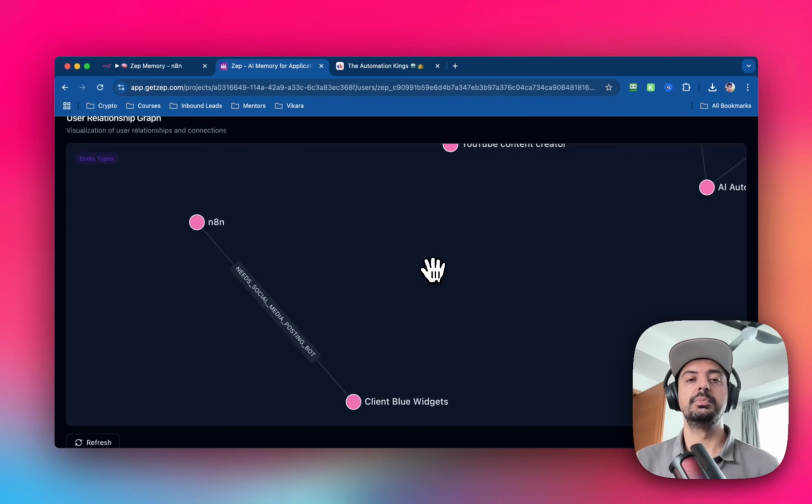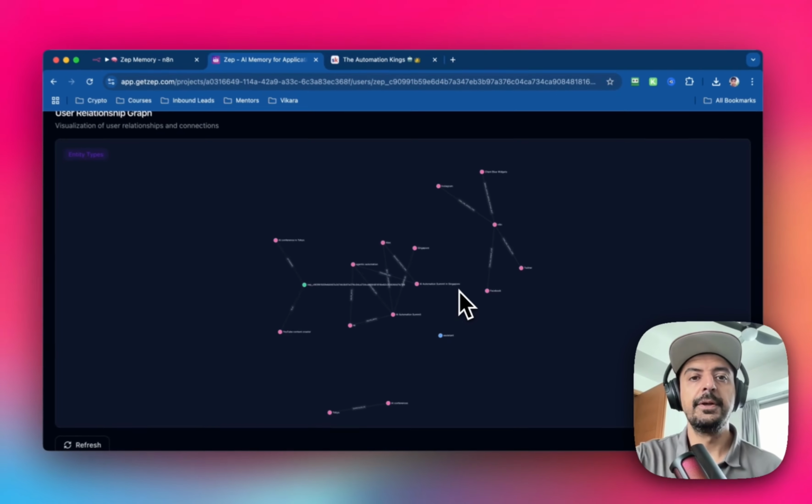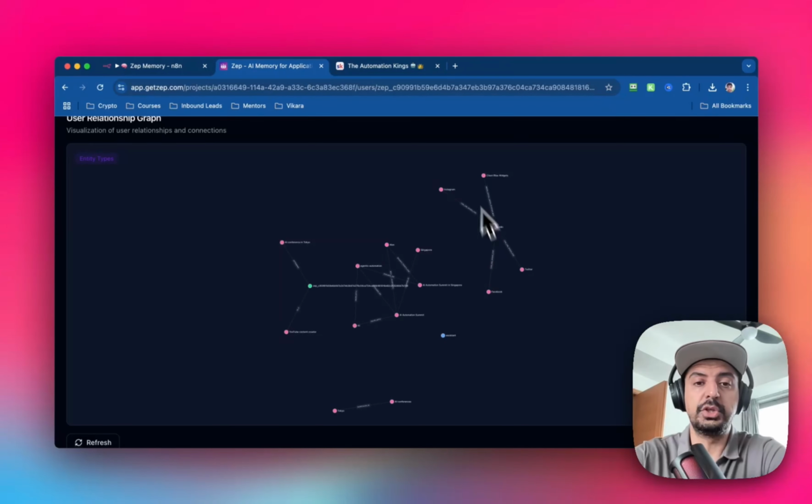And this is much more powerful than using simple memory, because something like this, you can expand it. You can use it to improve future automations, and you can build up a dynamic knowledge base that's going to be more useful for client projects or for your own projects. And this is something that you can keep using.